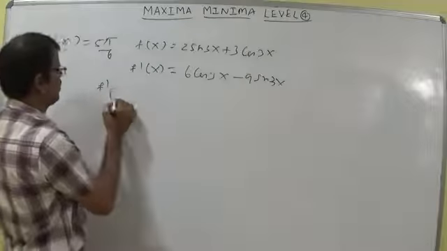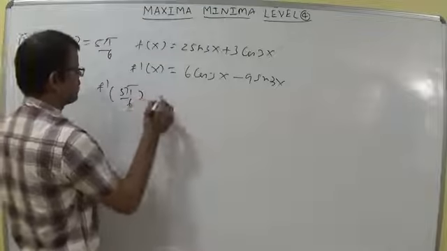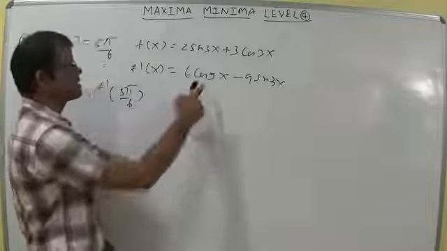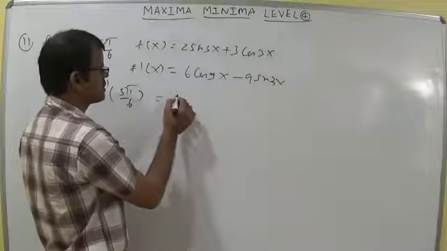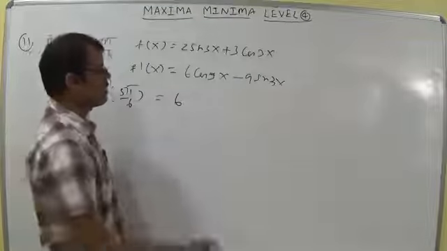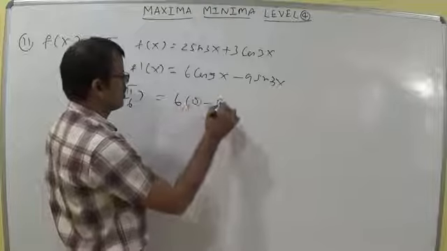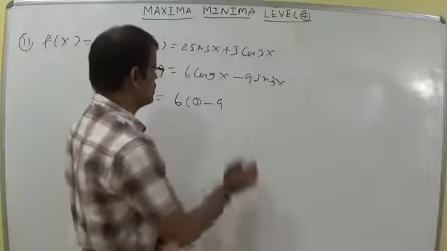So here f dash of 5 pi by 6 I am writing. 5 pi by 6 means 150 degrees, 3 into 150, 450. 450 means 6 into cos 360 plus 90. Cos 360 plus 90 means cos 90. So this is 0. Minus 9 into sin 450, sin 360 plus 90, sin 90, this is 1.